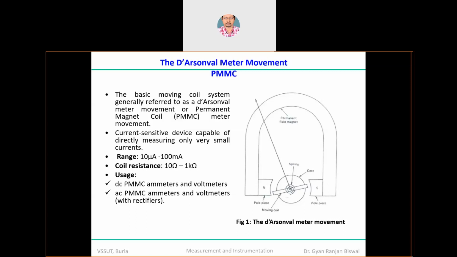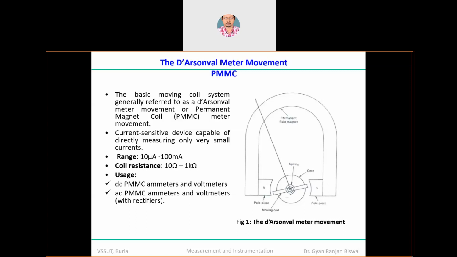Coil resistance, remember, varies from 10 ohm to 1 kilo ohm. That means the respective voltage you are supposed to provide or measure varies from microvolt to 1 volt size. Look at the sensitivity, while the supply you get is 230 volt average RMS value.